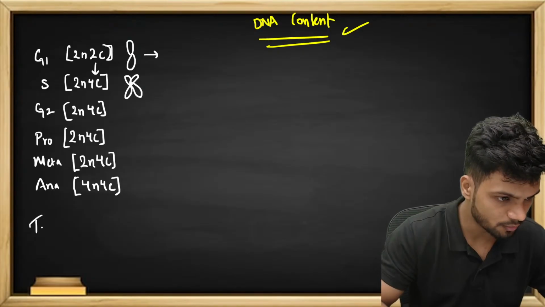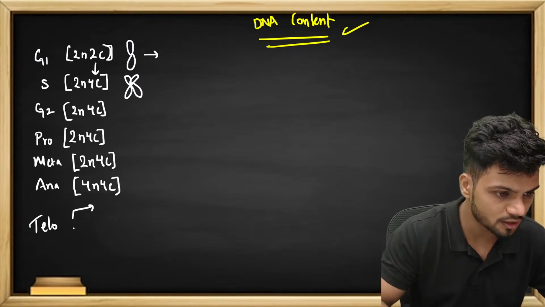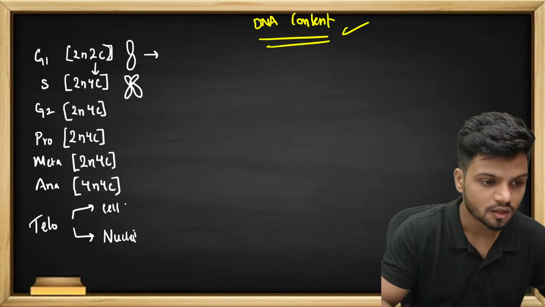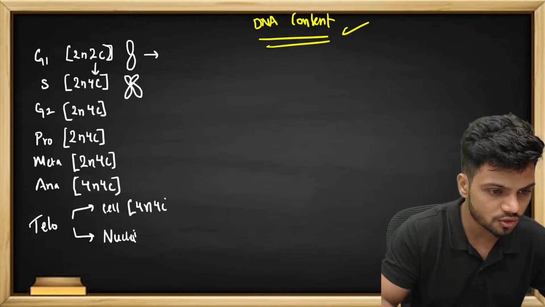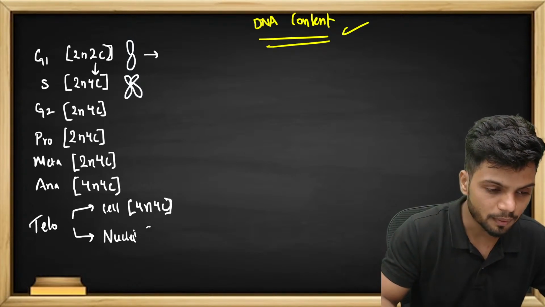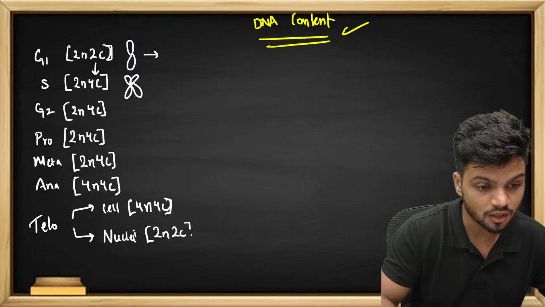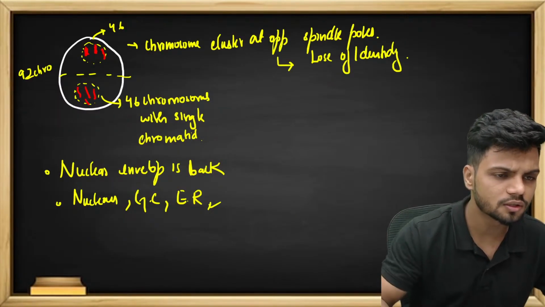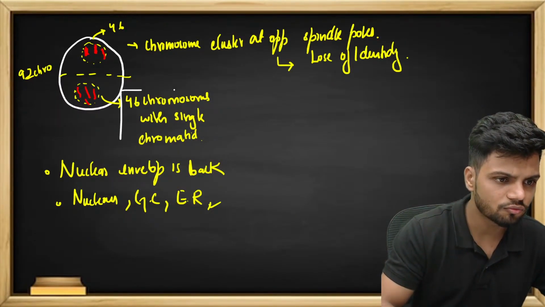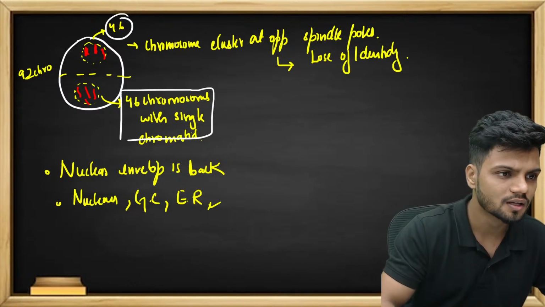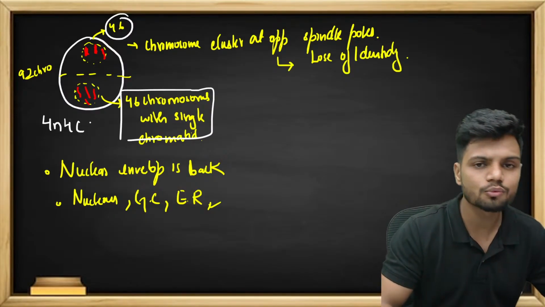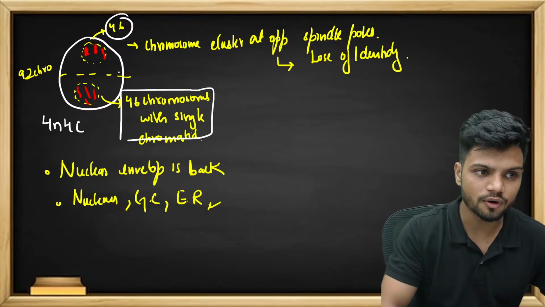Now what about telophase? In the case of telophase, there are two things we need to learn. That is the entire cell and just the nuclei. The entire cell is going to be 4N 4C only. But per nuclei it is going to be 2N 2C. How? Understand. Let's go back here. If you go to the telophase, can I tell this is 46 this side? This side is 46. So this entire cell is going to be 4N 4C. That is totally 92 chromosomes are there. But this side 46 is going, this side 46 is going.